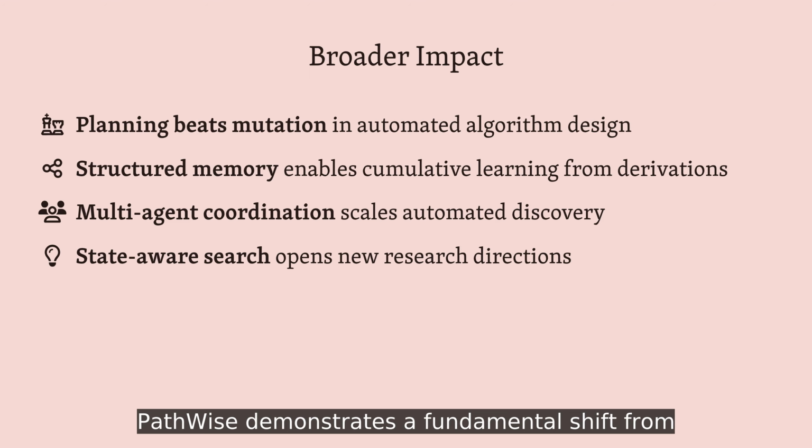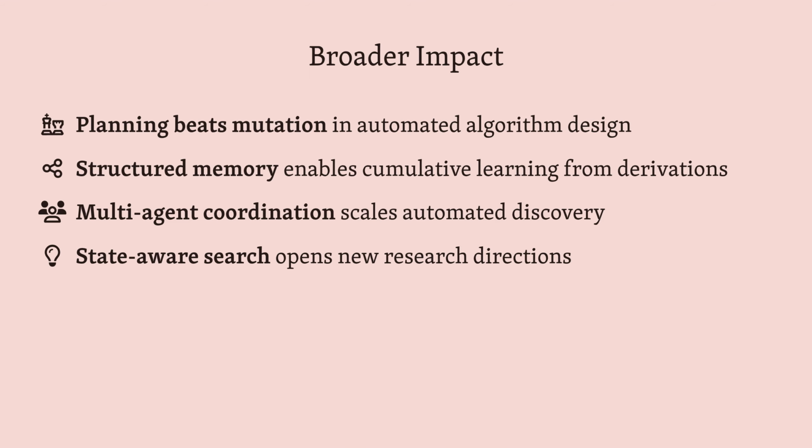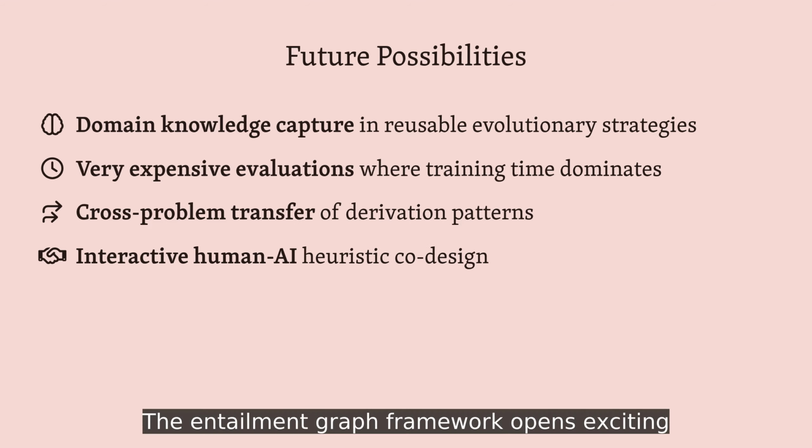PathWise demonstrates a fundamental shift from random exploration to principled planning in automated algorithm design. This structured approach to learning from derivation history could transform how we think about AI-assisted discovery. The entailment graph framework opens exciting possibilities for transferring learned search strategies across different optimization domains.